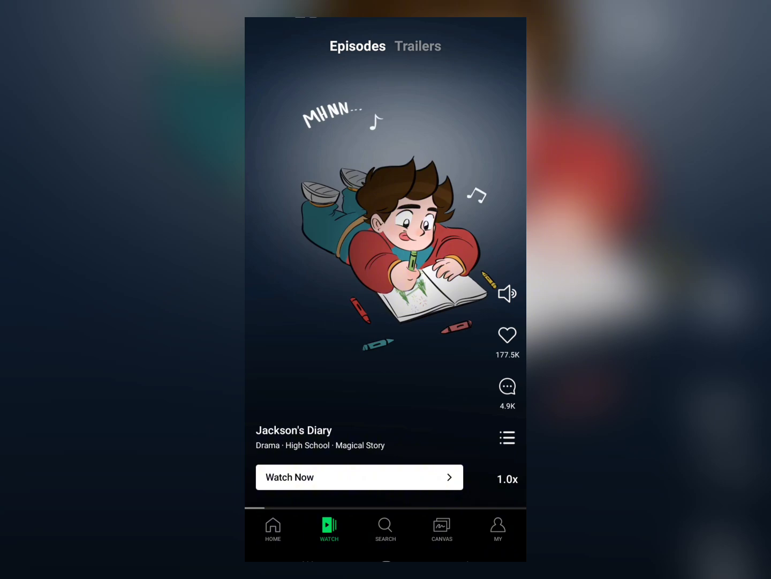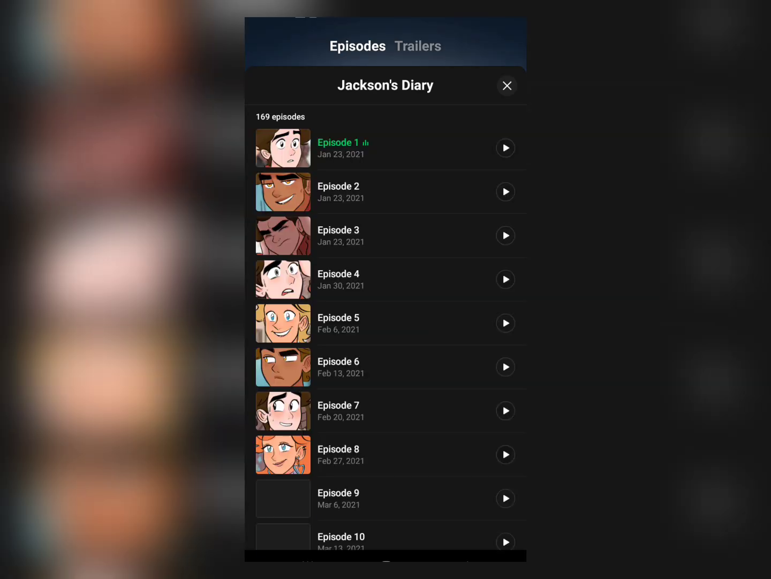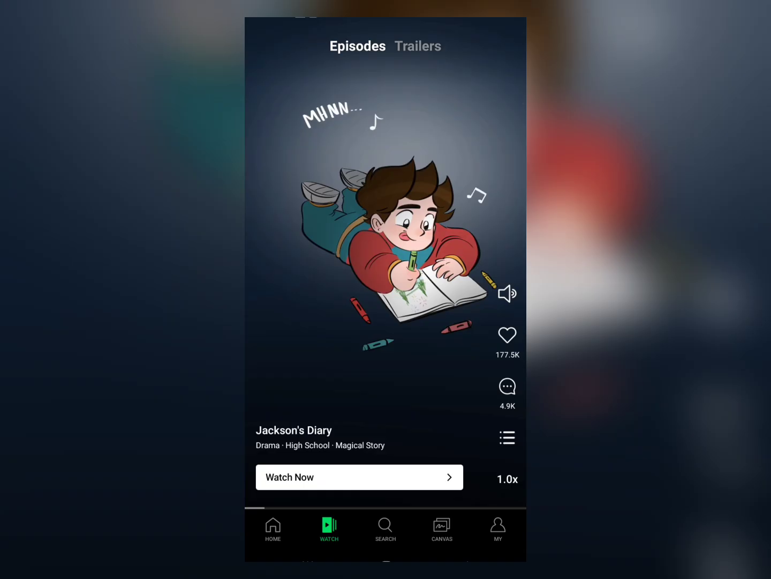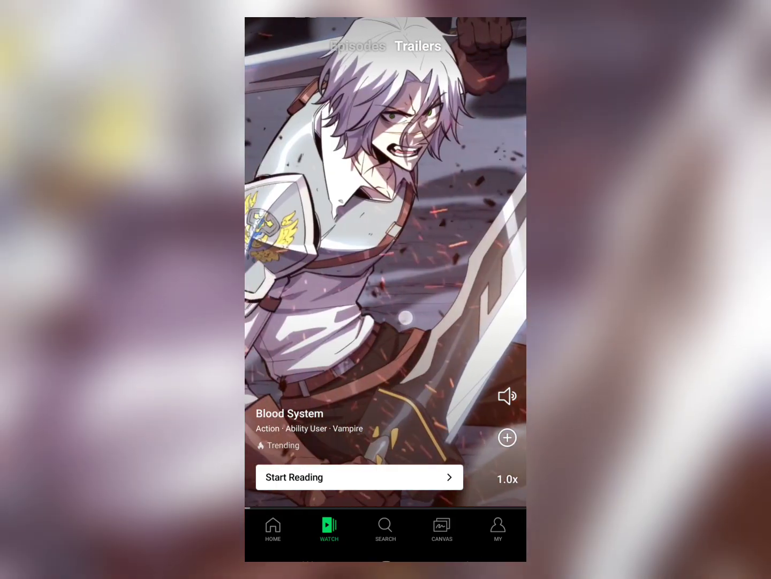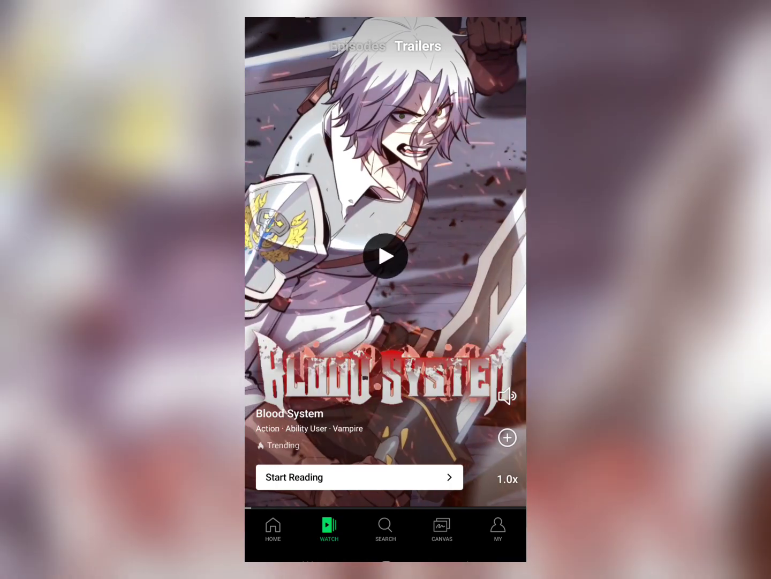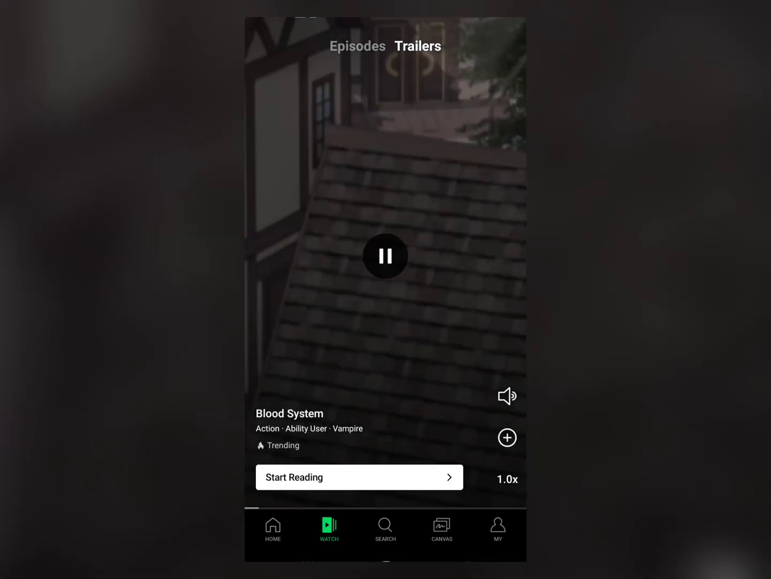So you will be able to tap on this option here. It says here you'll be able to see all the episodes as it relates to this drama series. As you can see here, episodes, and as well you can see other trailers as it relates to other anime drama series, or action series as well. So it's pretty much like TikTok where you can scroll and might see something that you like, or a lot of options which you can choose from.